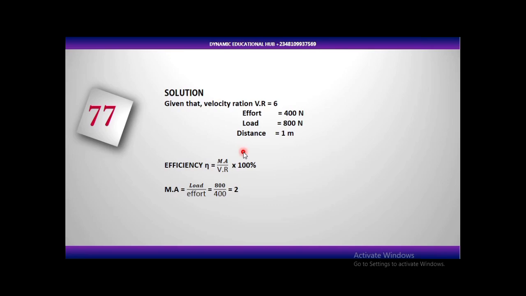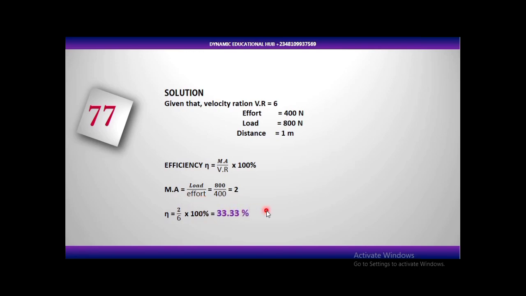So if you divide the two together, we get 2 for our mechanical advantage. Now in the question, we are already given the velocity ratio, so let's go ahead and solve it. Our velocity ratio is 6 and the mechanical advantage is 2. 2 over 6 times 100% is 33.33%. Simple and straightforward question.